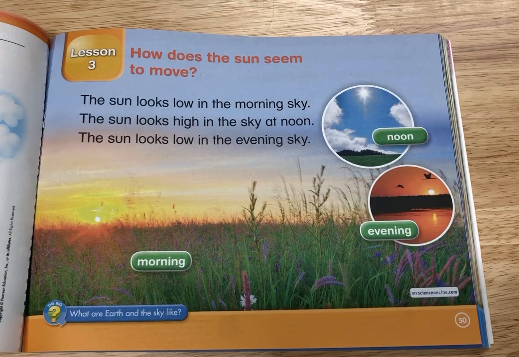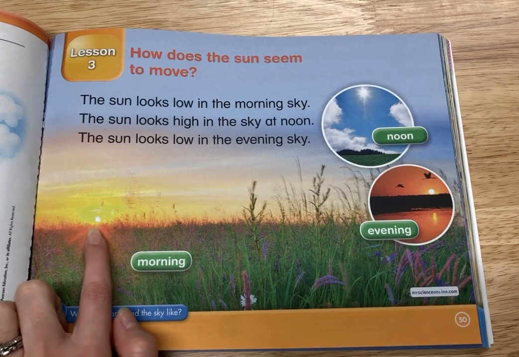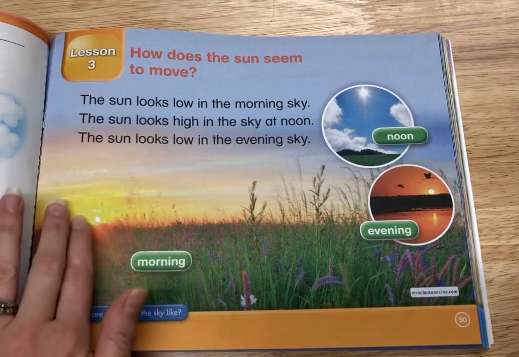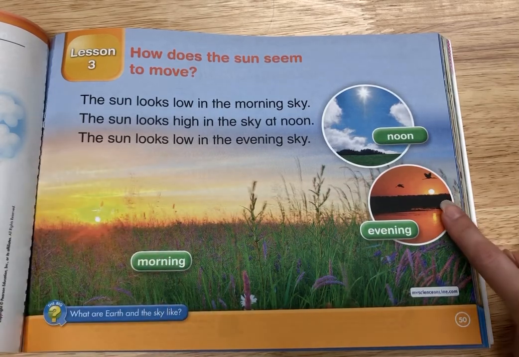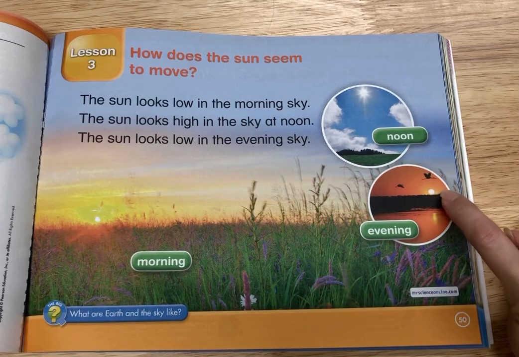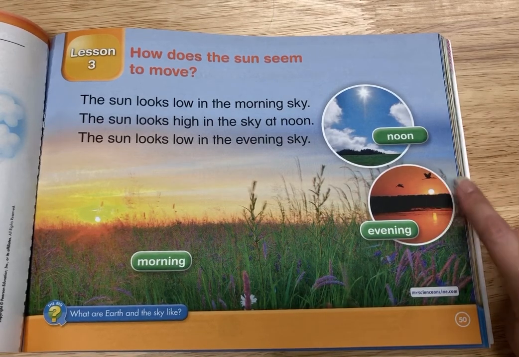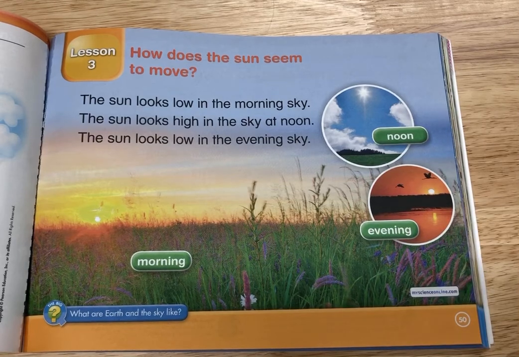Well, the sun is in a different place in the sky in the morning than it is in the evening. And in the morning, it's really, really bright, right? It's a lot brighter in the sky. And in the evening, the sun, you can see its shape a little bit more because the rest of the sky is a little bit darker.